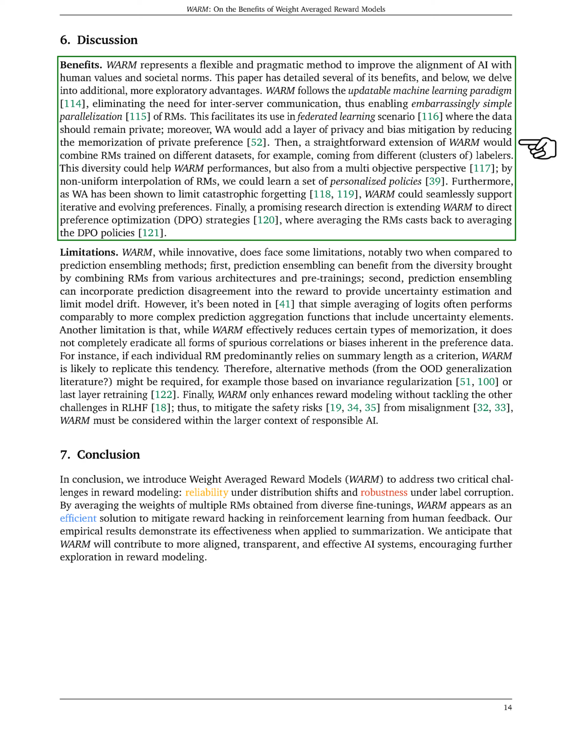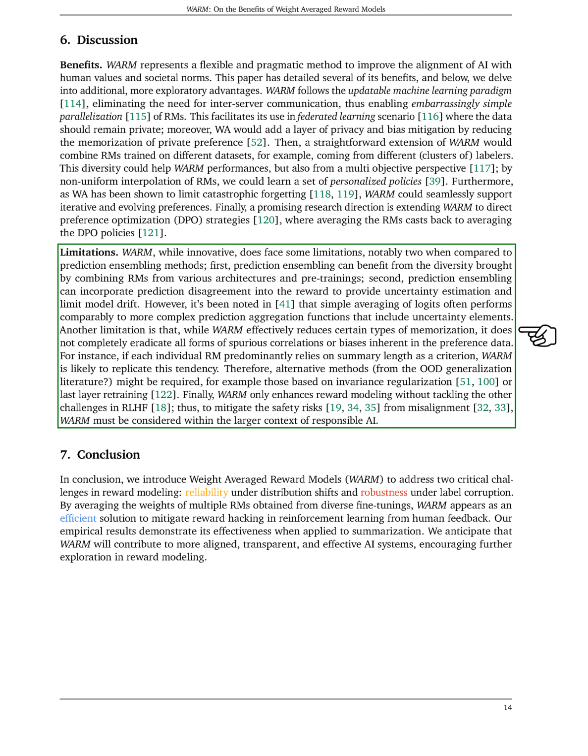Another advantage of WARM is its ability to combine reward models trained on different datasets, such as those from different groups of labelers. This diversity not only improves WARM's performance, but also allows for the creation of personalized policies by blending reward models in a non-uniform way. WARM has also been shown to limit catastrophic forgetting, meaning it can easily adapt to changing preferences. Lastly, we're excited about the potential of extending WARM to strategies that directly optimize preferences, where averaging reward models is similar to averaging these strategies.